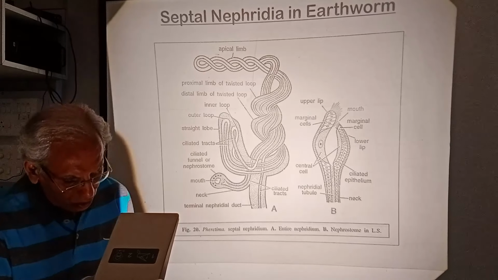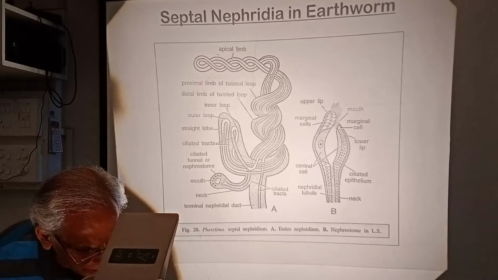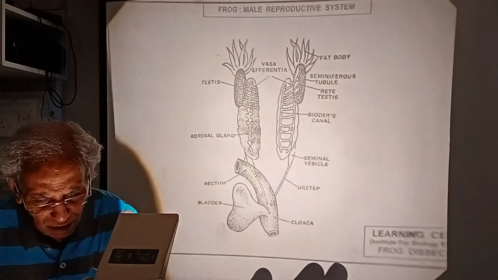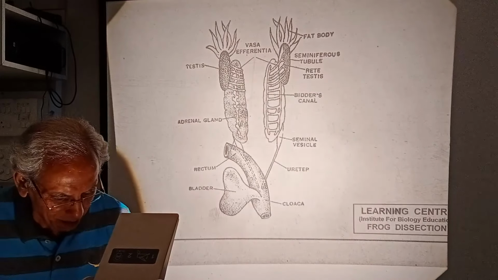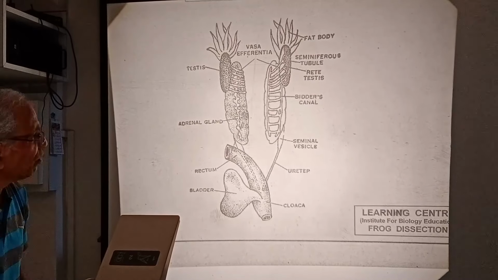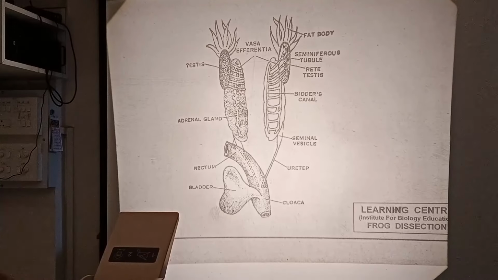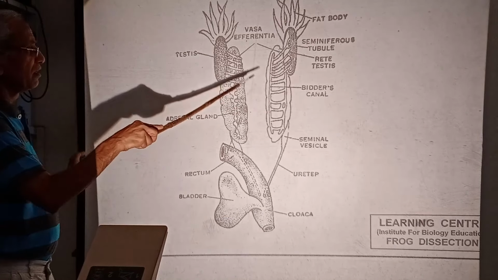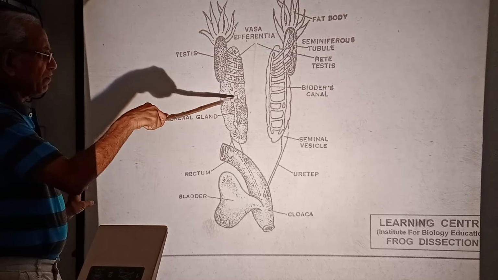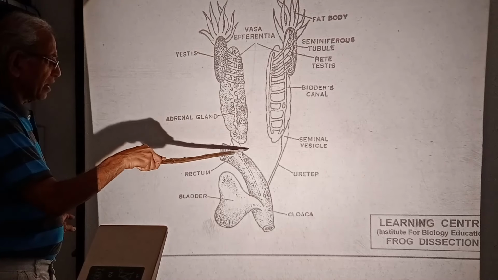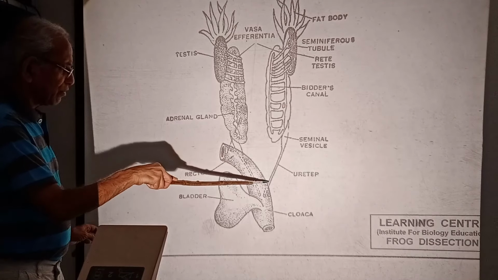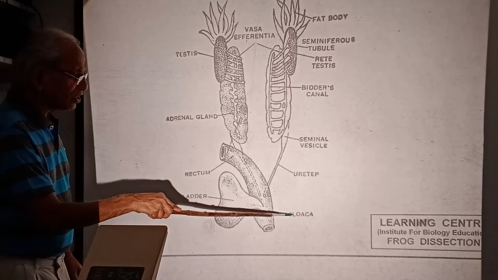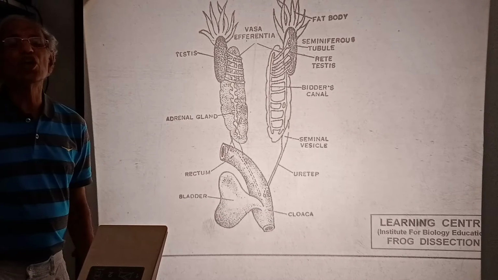Now let us go for a picture of the excretory structures of amphibia. When it comes to amphibia, it is all going to be kidneys again. There are two kidneys of the frog, and the kidneys will produce urine, and urine will be collected by ureters, and ureters will pour the urine into a special organ which is called cloaca.